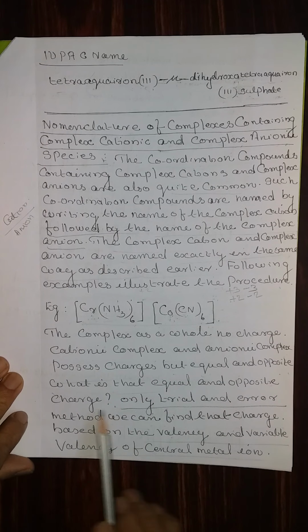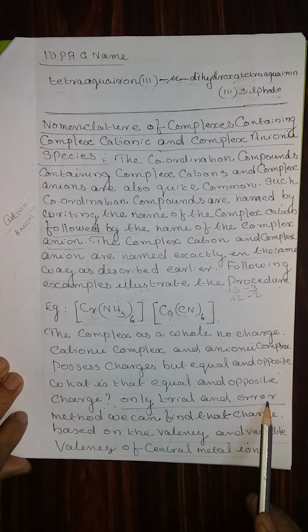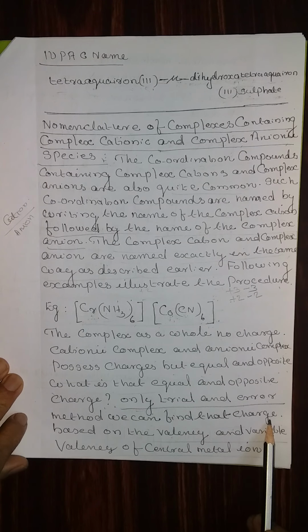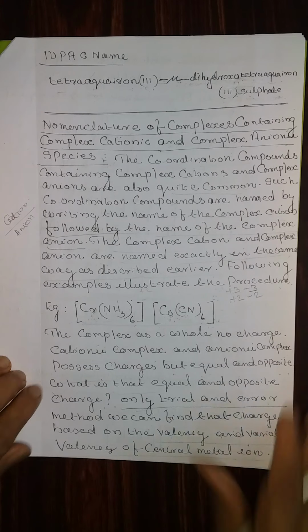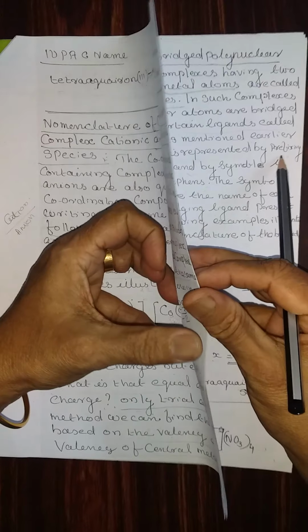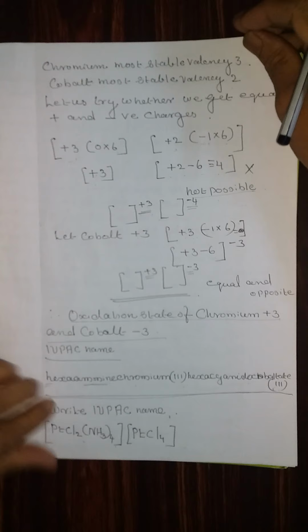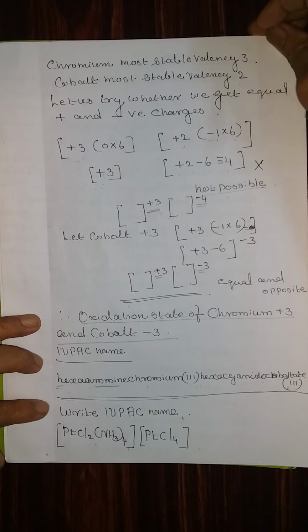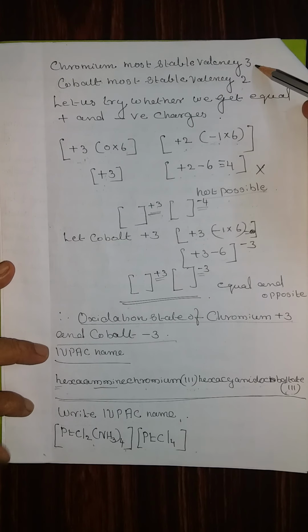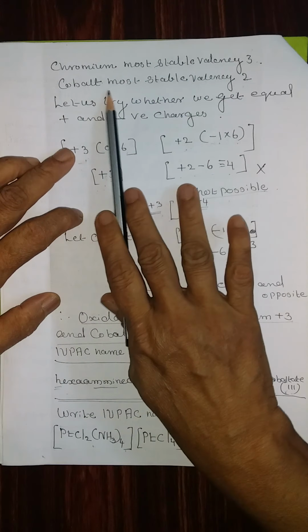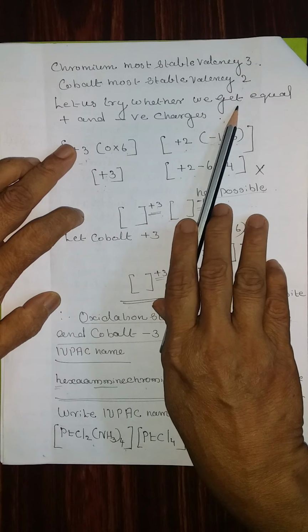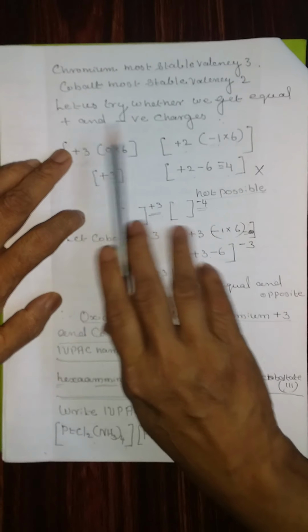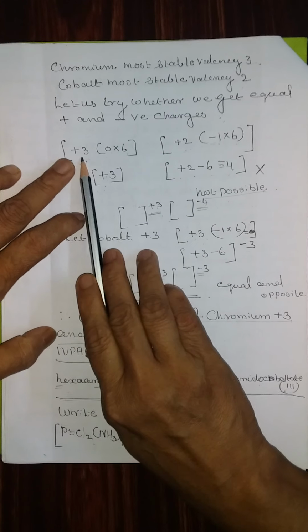What is that equal and opposite charge? Only by the trial and error method can we find out that charge, based on the valency and the variable valency of the central metal ion. Therefore, let us try. Chromium's most stable valency is 3. Therefore, let us put valency 3 first. Cobalt's most stable valency is 2. Let us try whether we get equal positive and negative charges.